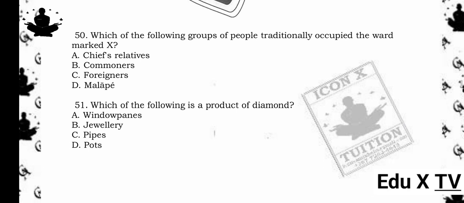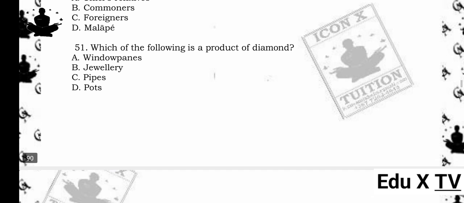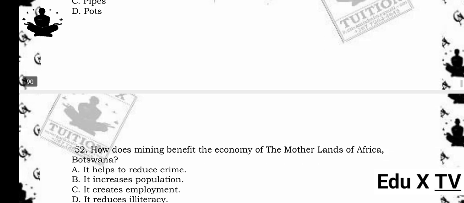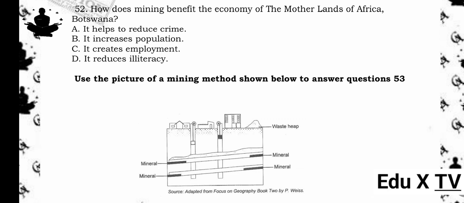51. Which of the following is a product of diamond? A. Window panes. B. Jewelry. C. Pipes. D. Pots. The answer is B. Jewelry. Reason being, diamonds are mainly used in the making of jewelry such as rings, necklaces, and earrings due to their beauty and hardness.